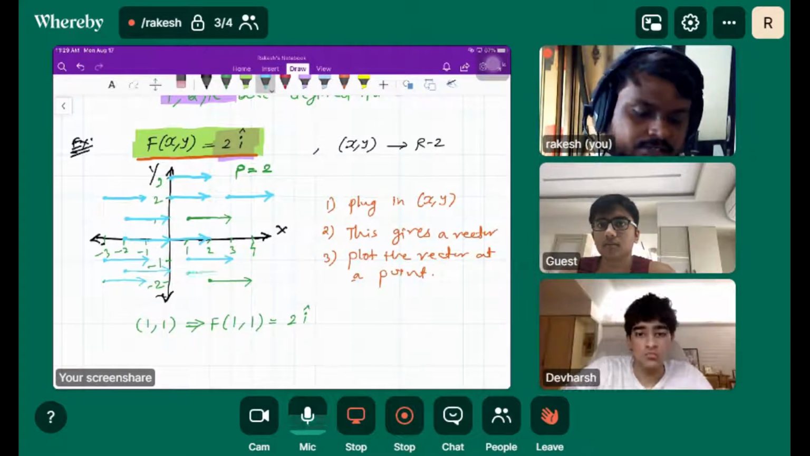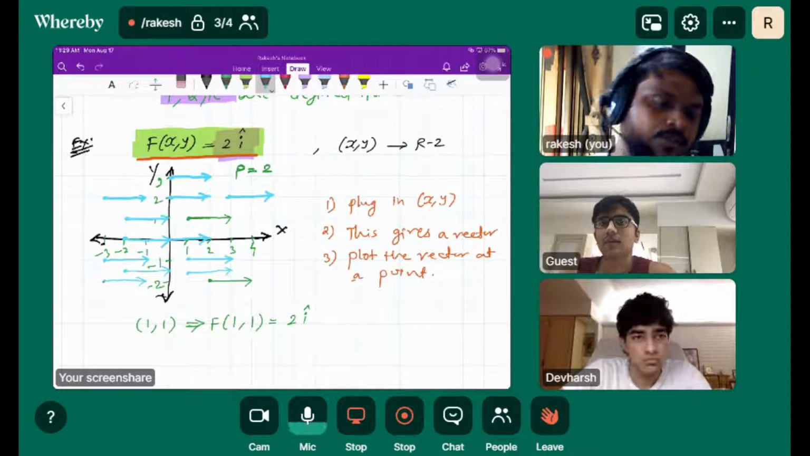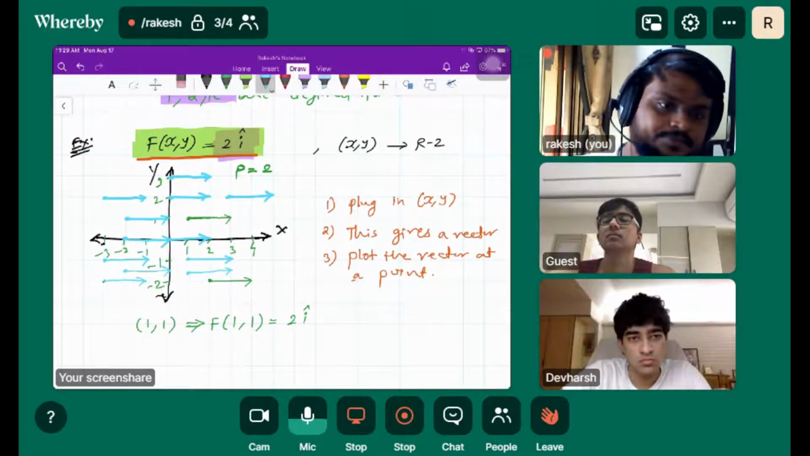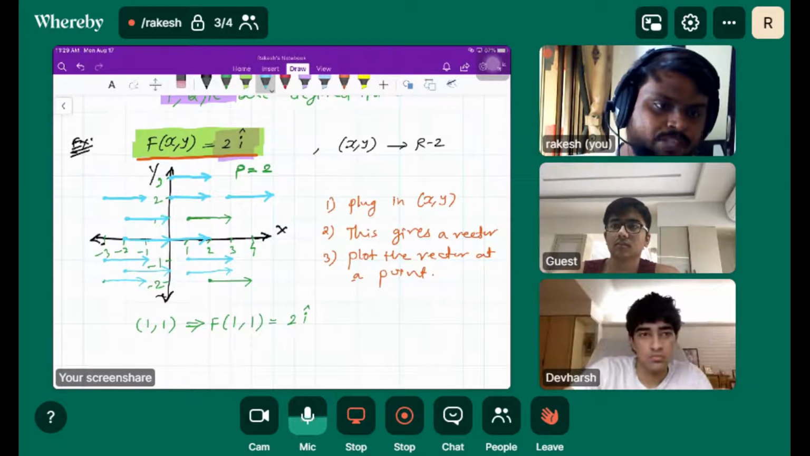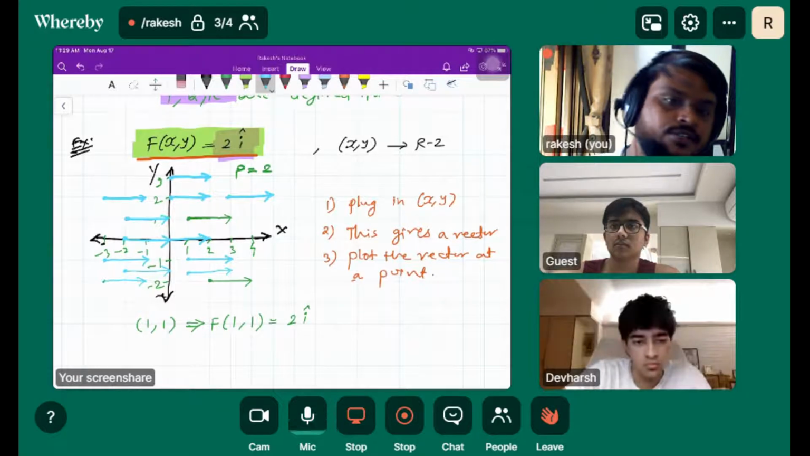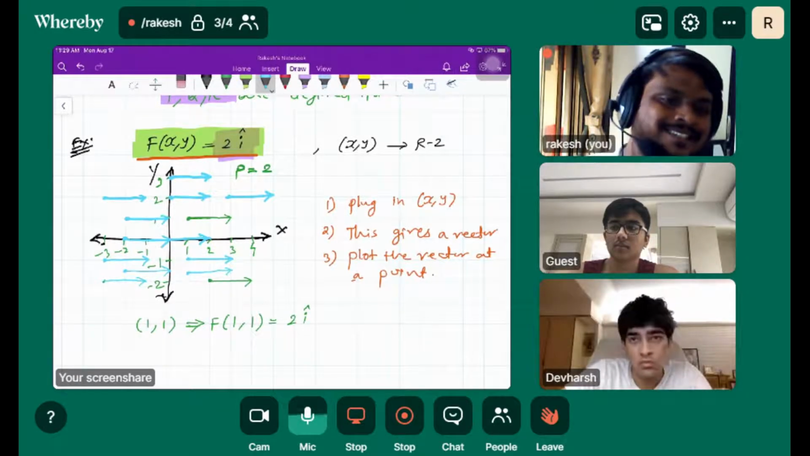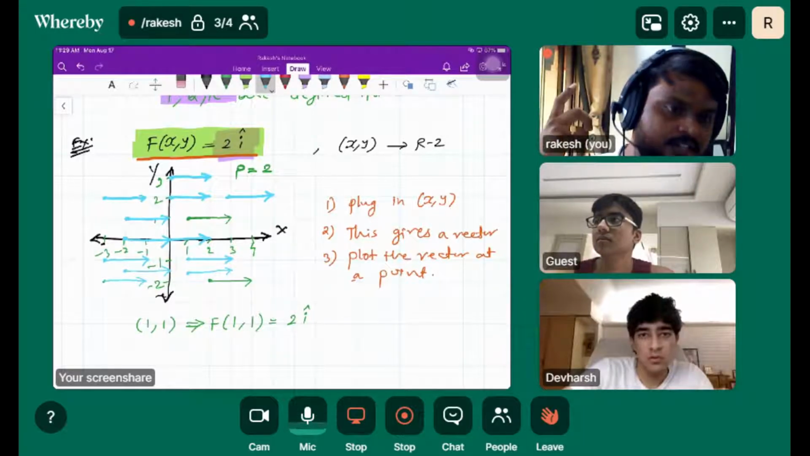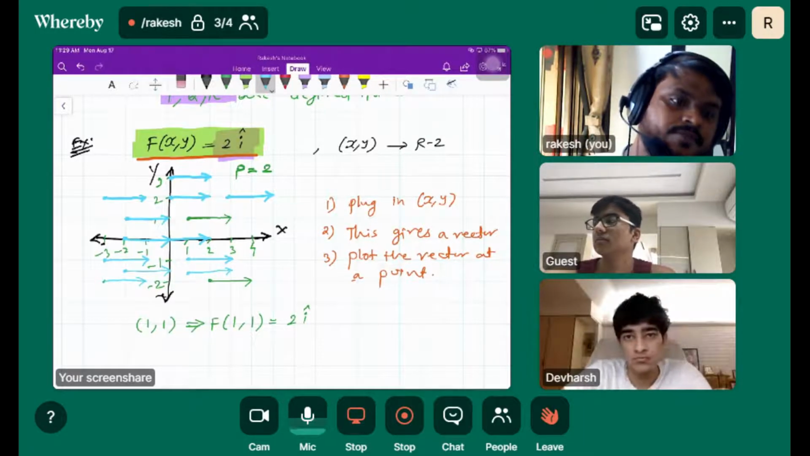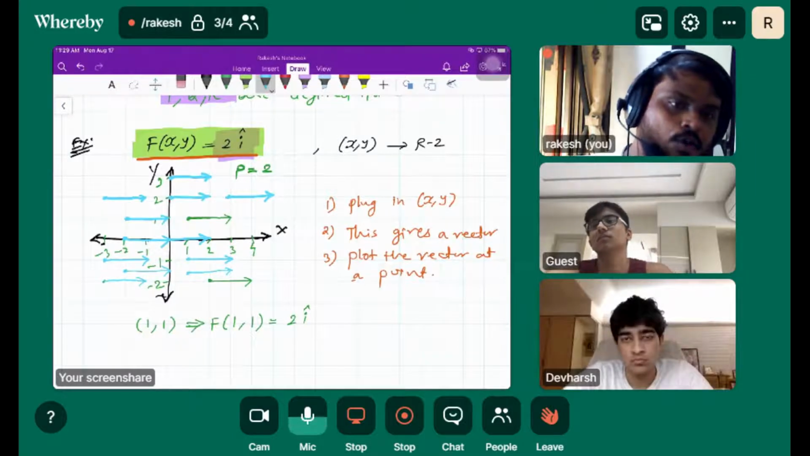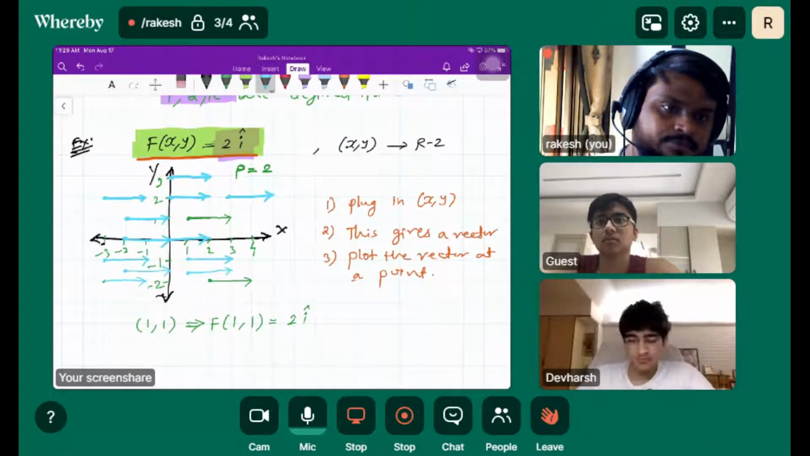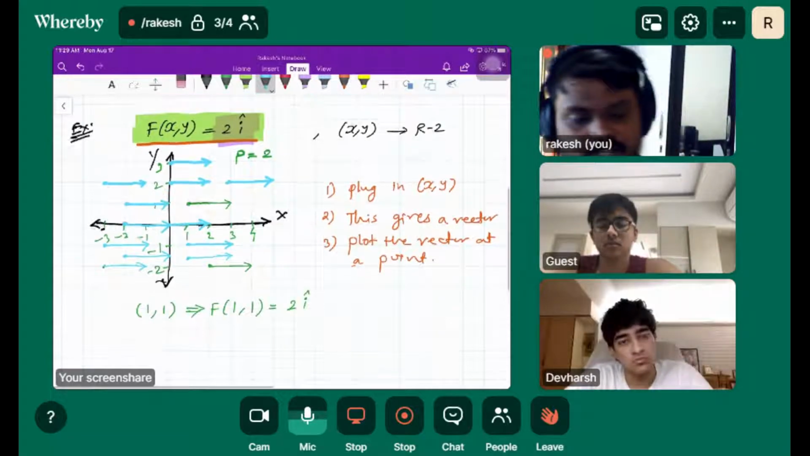Does that make sense here? Okay, so this is my vector field. Are you getting the idea here? So a vector field is a function whose domain is a set of points in R2 or maybe in R3, and whose range is the set of all vectors. Okay. Now let's take another example here.